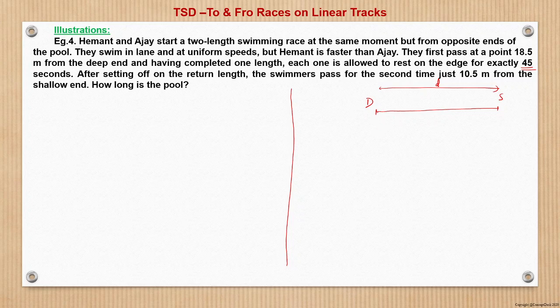From the deep end, suppose Hemant starts and Ajay starts from the shallow end. Nothing is given, we can assume any combination. It does not make any difference. And Hemant is faster. So they first pass at a point 18.5 meter from the deep end. So let us suppose that they meet here. This is the first part. This is 18.5 meter.